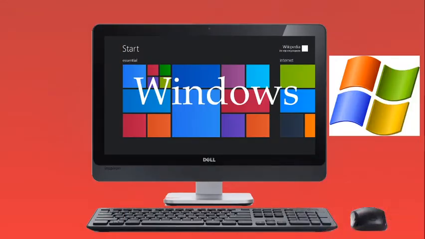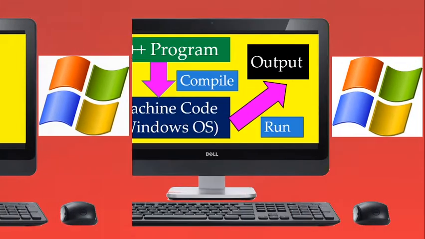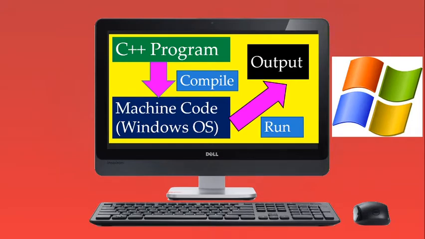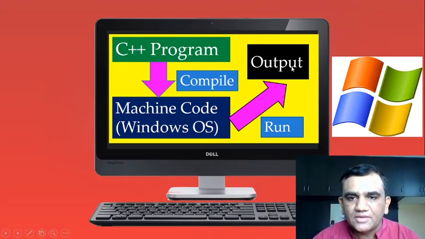Here we have a Windows operating system. We have a C++ source code, or the program. Now let us see exactly how the entire program will be executed on a Windows operating system. Here we have a C++ program. We will compile it, and then the machine code, a Windows based machine code, will be generated. Now this Windows based machine code will be executed and you will get output.